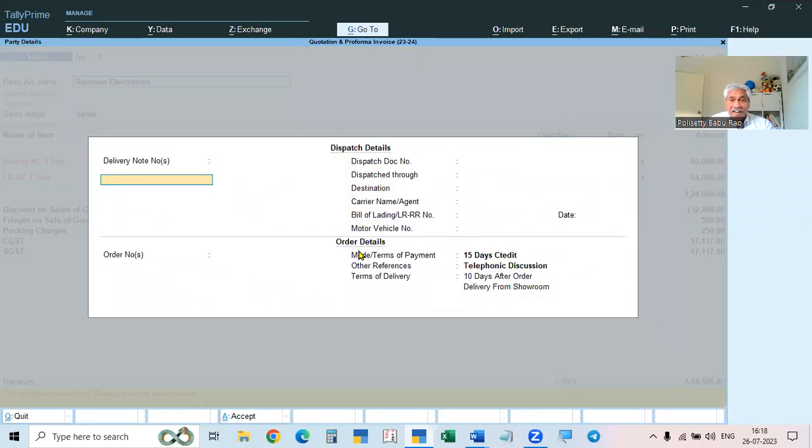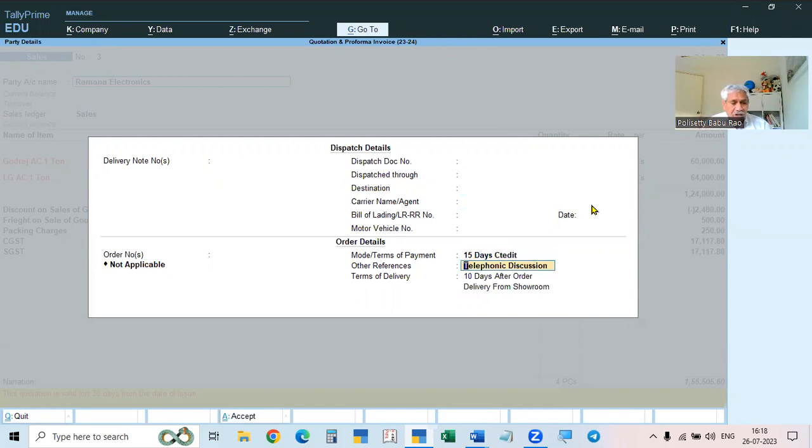Here are dispatch details and order details. In the dispatch, how we are sending the goods. If you are giving any delivery challan note, and how we are sending through transport, destination, the number of the lorry receipt given, and vehicle number, everything. If you have the details, you can give. And here you can change the 15 days credit. We can keep it as it is because we have given 15 days credit.